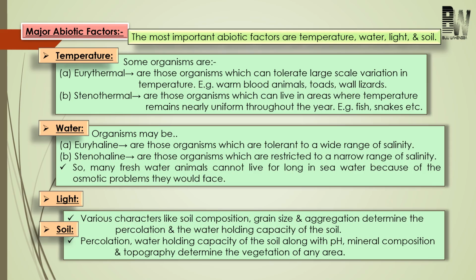Based on this temperature, the organisms can be divided into 2 types. One is called eurythermal and another one is called stenothermal. This is a point that you are going to study. Now come to eurythermal. These are the organisms which can survive in a wide range of temperature, and they may be represented by warm-blooded animals.